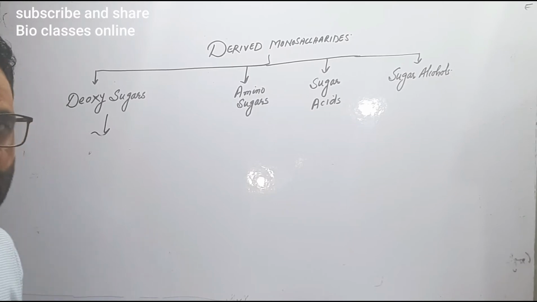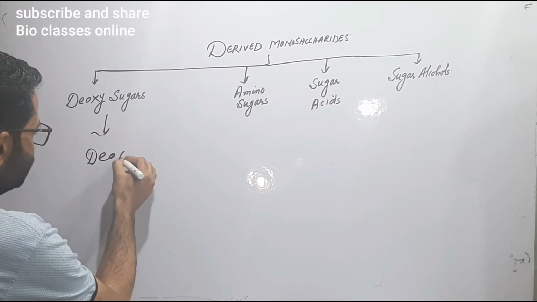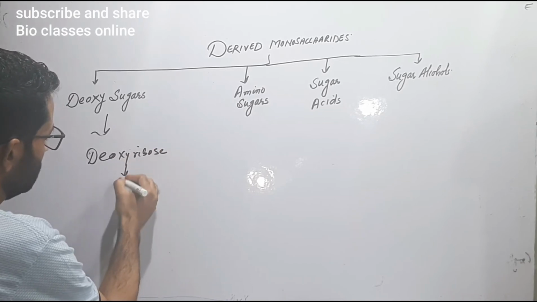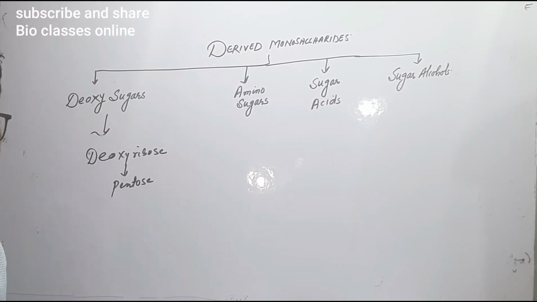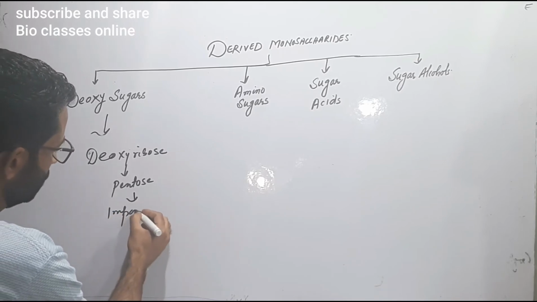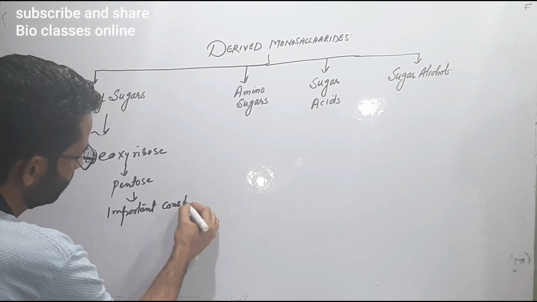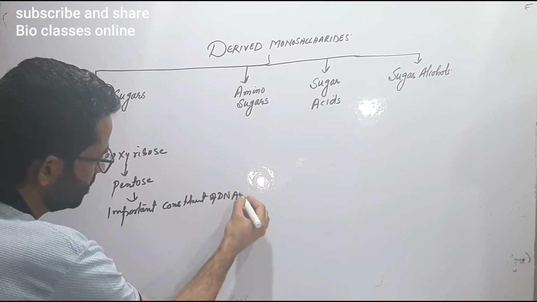A well-known example is the deoxyribose. Deoxyribose is a पेंटोज शुगर, 5 कार्बन वाला शुगर होता है, लेकिन डिऑक्सी डिराइव्ड शुगर होता है, which is an important constituent of DNA, deoxyribonucleic acid.